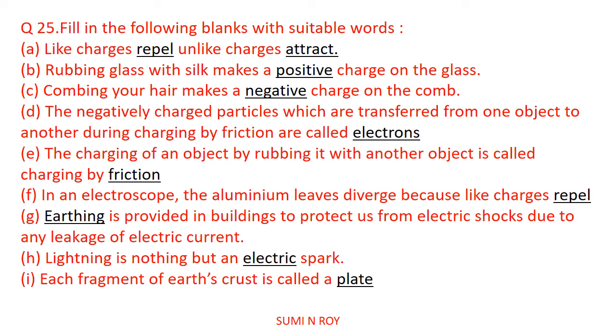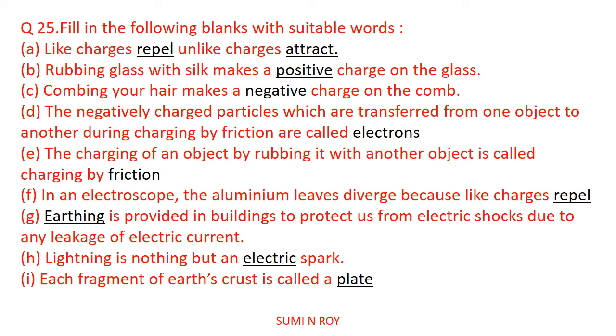Now next question: the charging of an object by rubbing it with another object is called charging by friction. So what we are doing, we are rubbing. When we are rubbing two objects, we are making an interlock. We already know about friction: friction is nothing but interlocking between the two surfaces. So this type of charging of an object by rubbing is also called charging by friction.